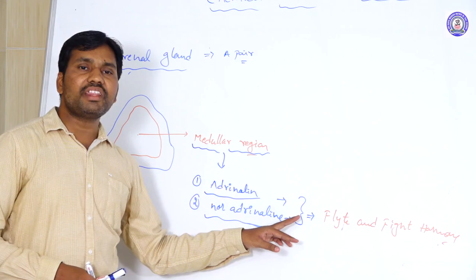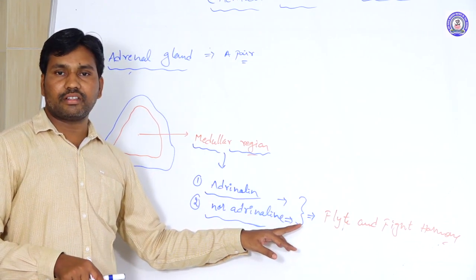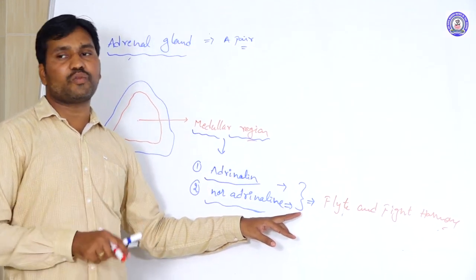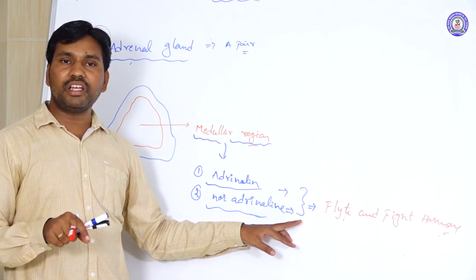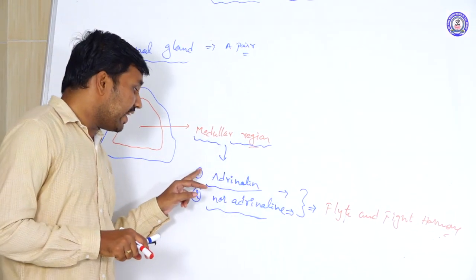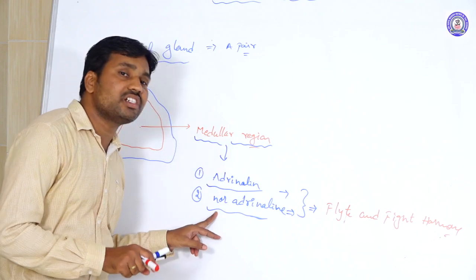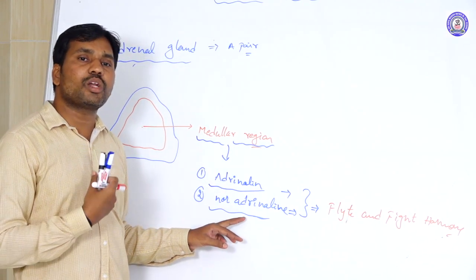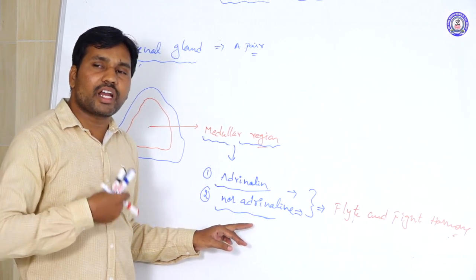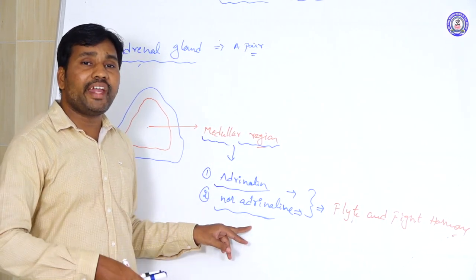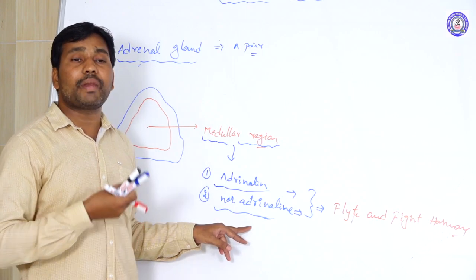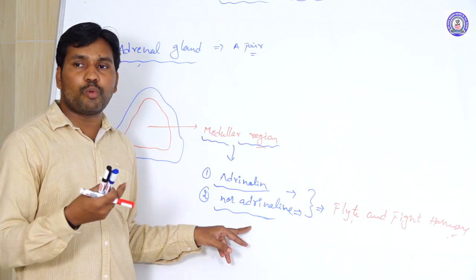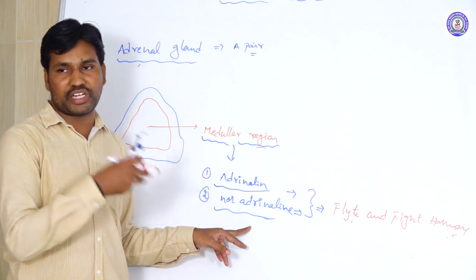Whenever emergency situations are forming, the secretions of adrenaline and noradrenaline rise. For what purpose? To maintain a continuous supply of glucose to the body parts in the emergency situation.